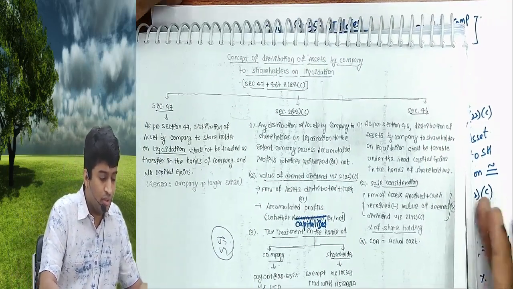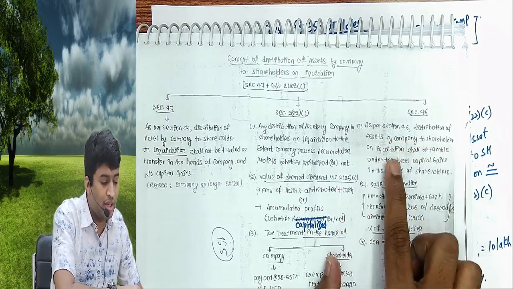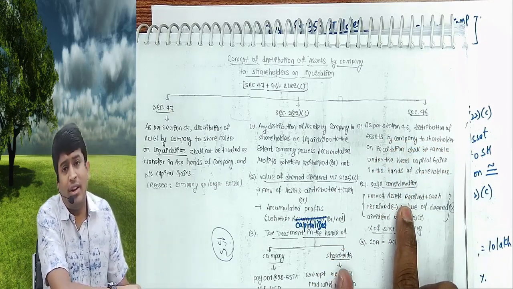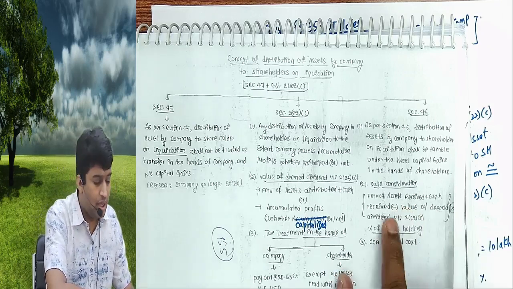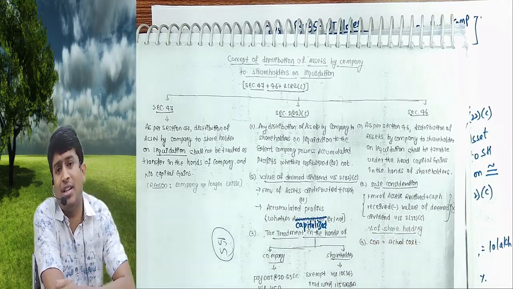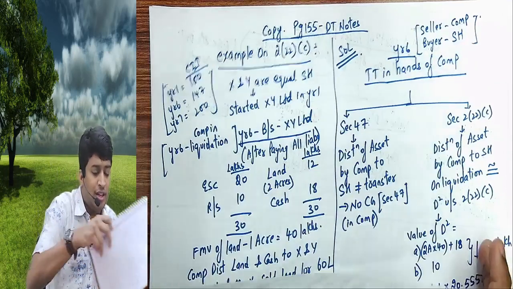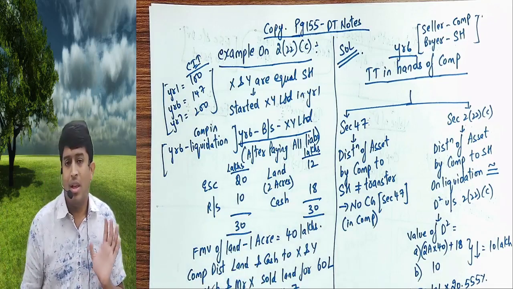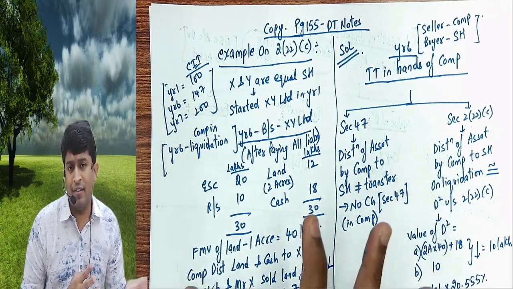Let us read. As per section 46, distribution of assets by a company to shareholders on liquidation shall be taxable as capital gain in the hands of the shareholder. Sale consideration is FMV of asset received, that is 40 acres of land for Mr. X, plus cash, half of 18, minus value of deemed dividend into percentage of shareholding. My percentage was 50% here. COA will be actual cost, how much I actually invested, 20 lakhs. Half of 20 lakhs will be 10 lakhs for Mr. X and 10 lakhs for Mr. Y. In more depth, I cannot explain to you the most important concept for capital gain and dividend after 222E.